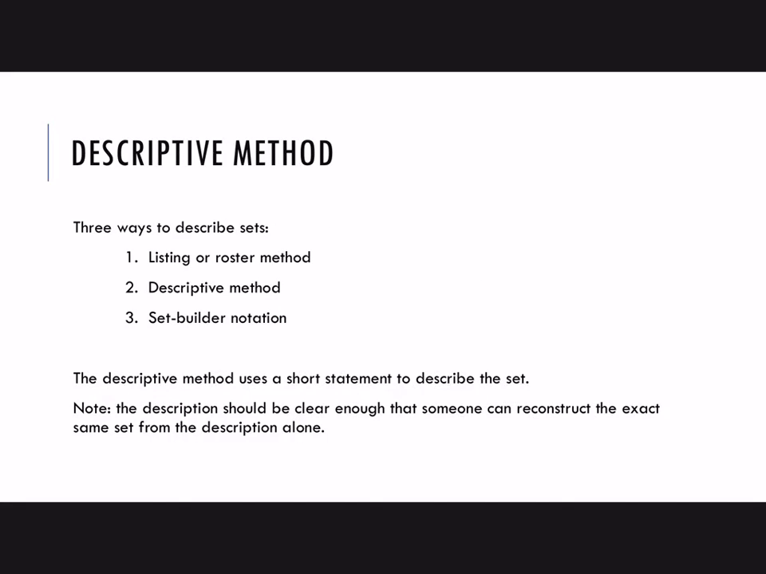Okay, so we're in the middle of talking about 3 ways to describe sets. We've talked about the listing method. A second one is the descriptive method. And this one uses a short statement to describe the set. The description should be clear enough that someone can reconstruct the exact same set from the description alone. So if there's a possibility that your description leads somebody to write a different set than the one you intended, then it's not a correct verbal description.